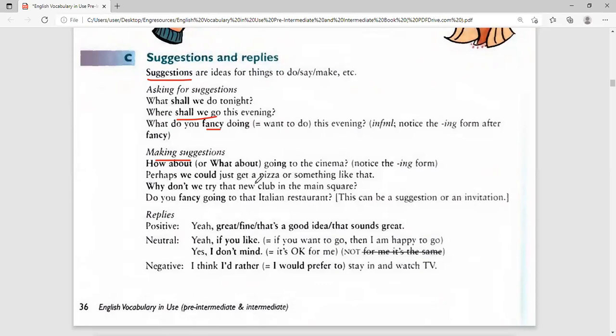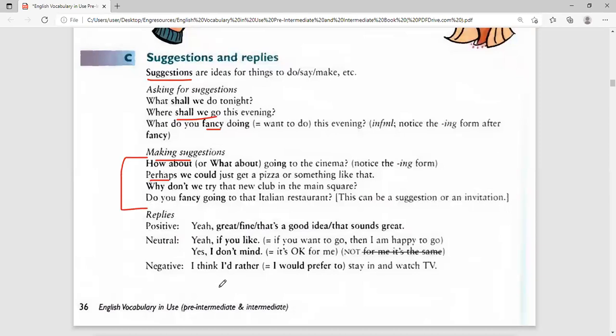Perhaps we could just get a pizza or something like that. You see, perhaps we could, you're giving suggestions. Where are we going for lunch today? Perhaps we could go to Java. Perhaps we could call Naima. Why don't we, all these are ways of making suggestions when you have friends, you can use them like this.